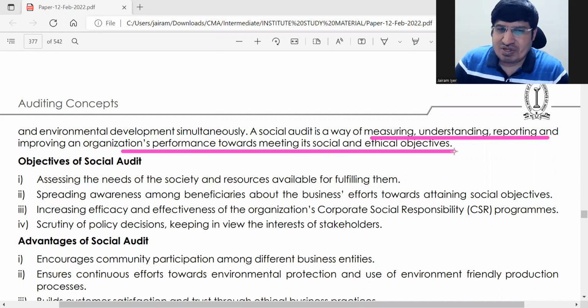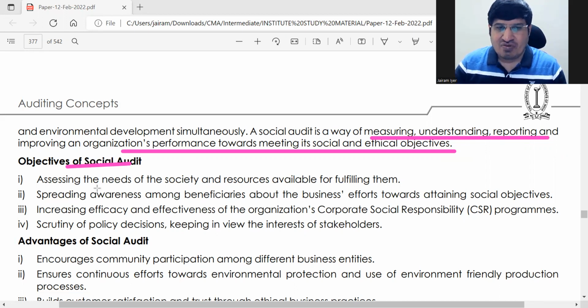Okay, so here in this audit, you will not see your P&L or balance sheet, financial objectives. No, you will see what your social objectives are. What does the company want to do socially for the community, and whether it has been able to achieve that. That's all a social audit is. Okay. So what are the objectives of a social audit?